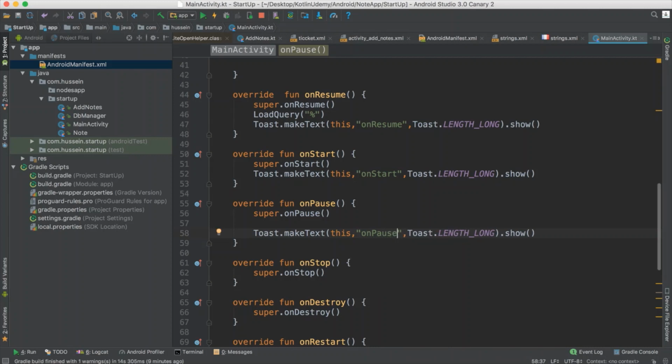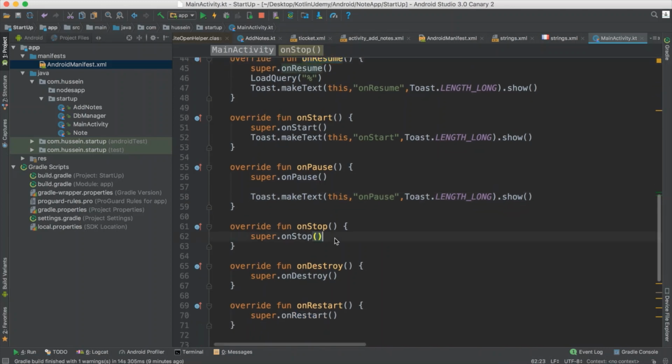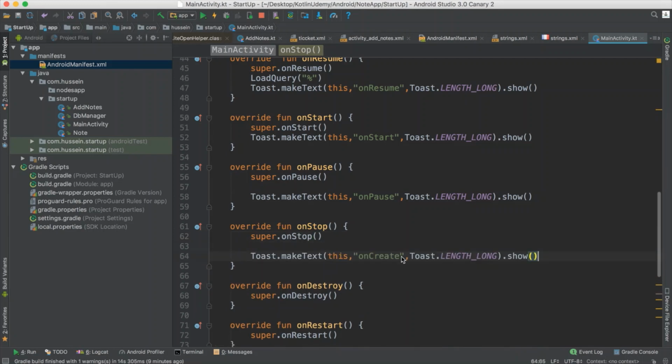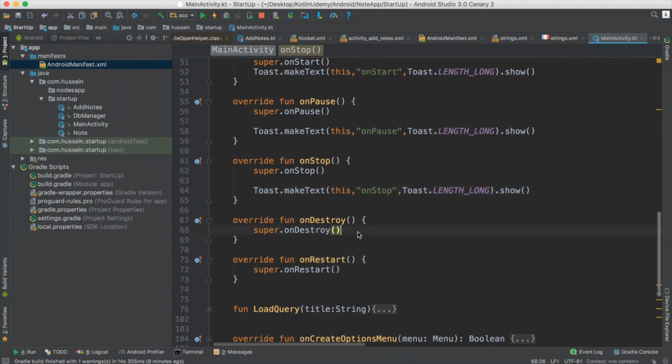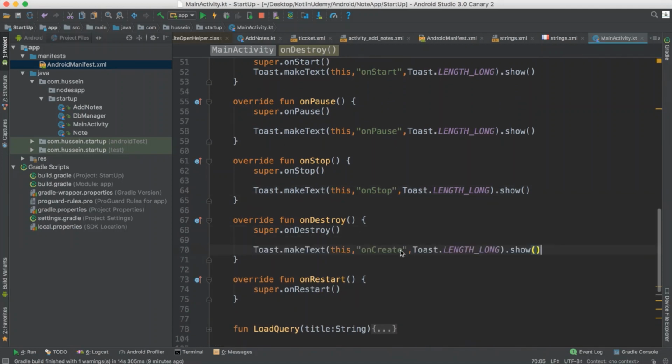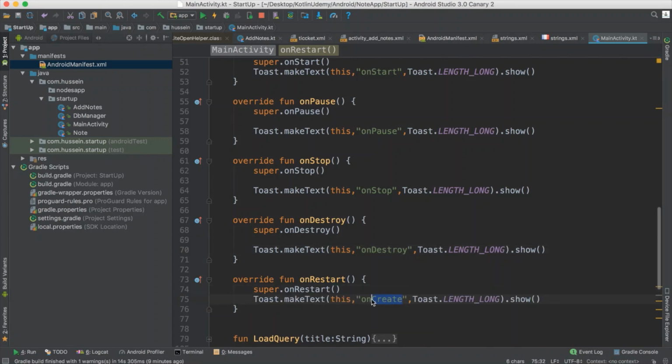Like you remember that one, when I go from one activity to another, I get benefit. When I want to go back, I get benefit from onResume. Same thing with onStop. Maybe you want to stop some thread inside it, and in onDestroy you want to destroy something, and this one you may need on restart of your activity. Okay, so I just run it and see.